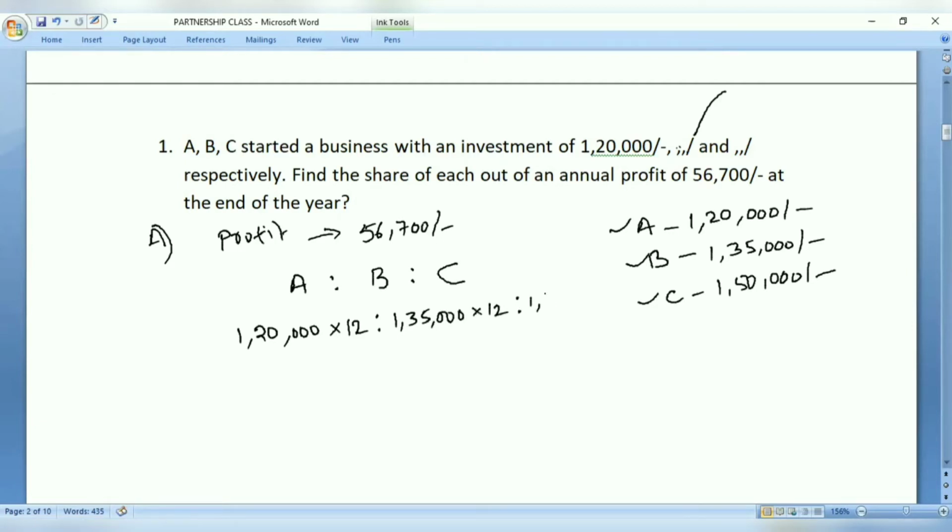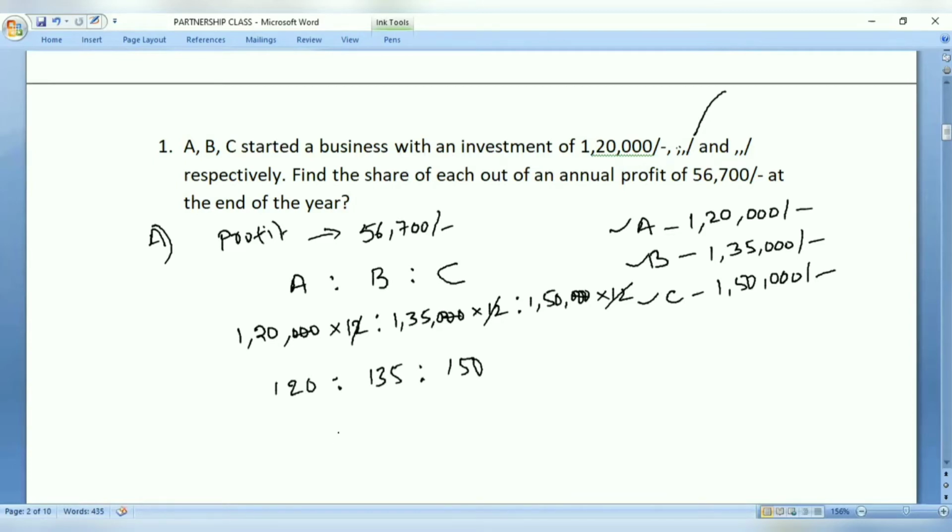Now, the amount invested by C, that is 1,50,000 for 12 months. So this 12, 12, 12 cancel. Now, these three zeros cancel. So finally, we have 120 is to 135 is to 150.